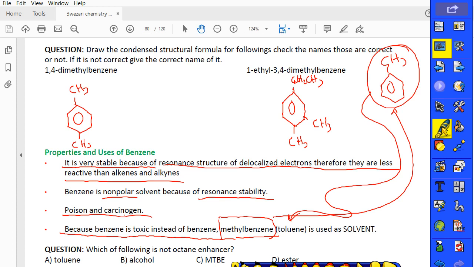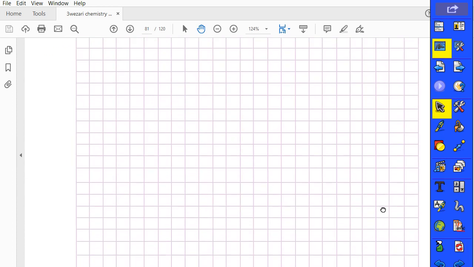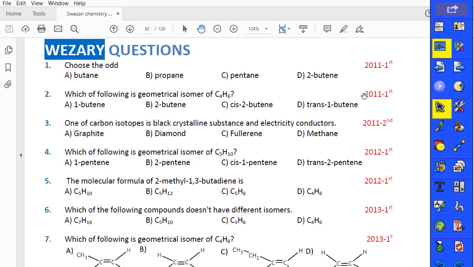There's one question here, guys. We can skip this question because we have to learn chapter 11 also, alcohol, MTBE, and ester. After that, we can discuss this question. But now we won't continue; we will continue with the remaining questions about chapter 10. This question is about chapter 11. That's all for now. Let me check, is there any topic remaining? I think not. Next lesson I will continue with the questions.